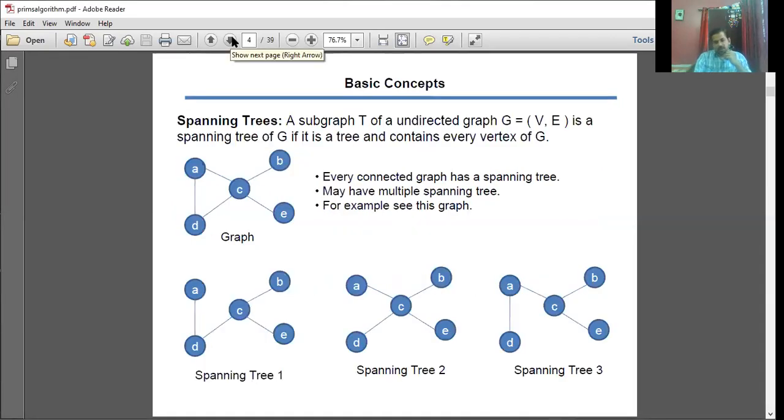First, I should know what is a spanning tree. Basically, as I mentioned, Prim's algorithm is meant for determining minimum spanning tree. I should know what exactly the spanning tree is.